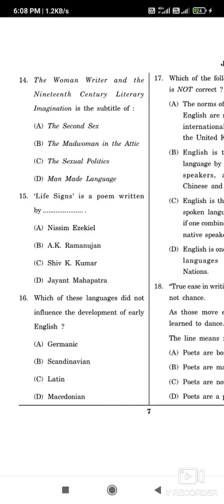Okay, it is a very important book. You should read it and be prepared before the exam. Now question number 15, Life Science is a poem written by whom? The correct option is D, Jayanta Mahapatra. If you are preparing Indian writers, then Jayanta Mahapatra, A.K. Ramanujan, Nissim Ezekiel are the important writers.